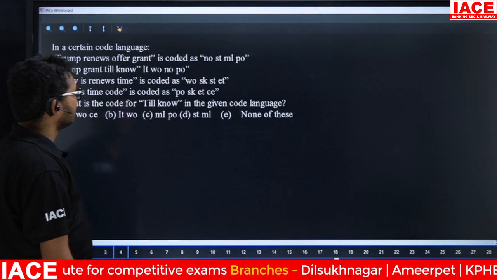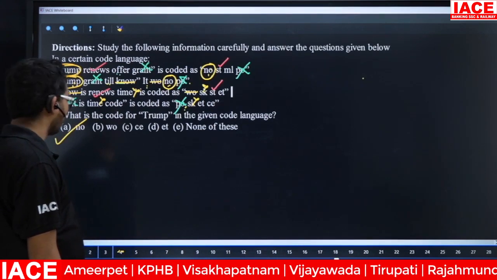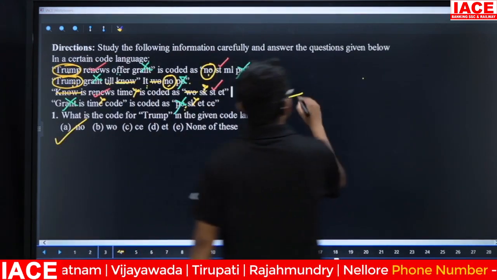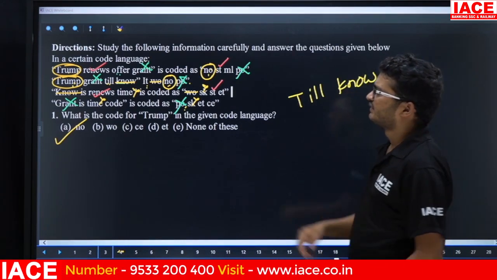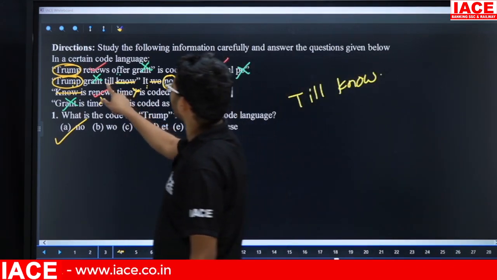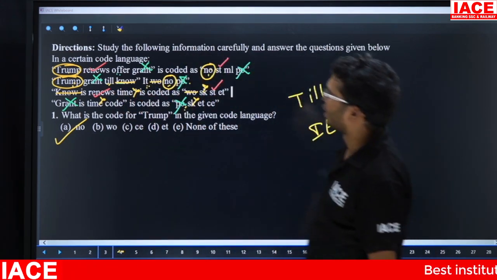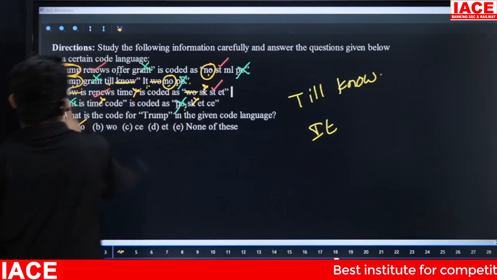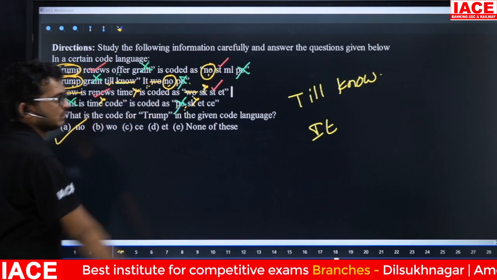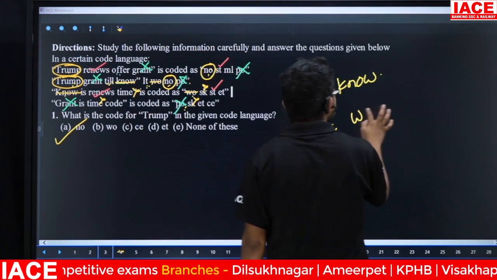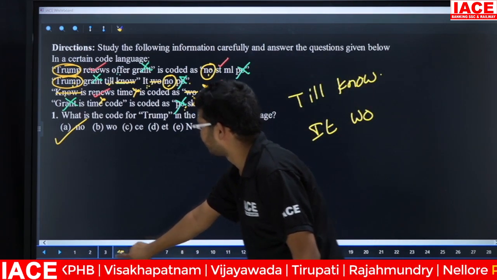What is the code for till now in the given code language? Yes, friends, check. What is the code for till? See here, till code is IT. Next, what is the code for no? Friends, here no, here no. That means the same line, here line, here line. That means here WO, here also WO. Then what is the code for till now? The answer is IT WO. So for question number 2, see here.